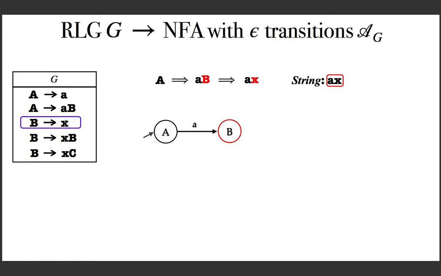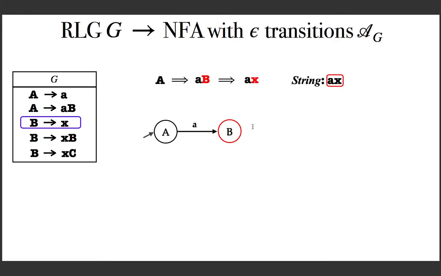Now the question is, how will you simulate this step in the derivation by the NFA? So basically this step means you need to go from the state for A to the state for B with the label as small a. That's what we did. And here similarly in the RHS there is no variable. So you have to go to a newly created state. For what input? For the input string X. It's not just one symbol. It's a string of terminals.